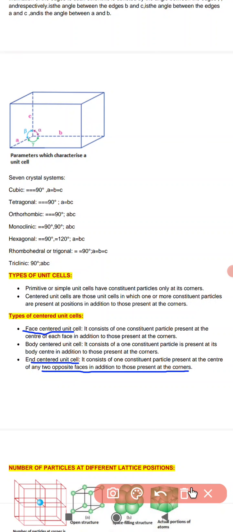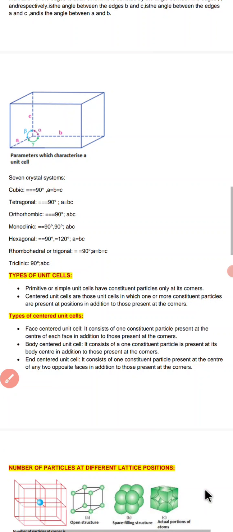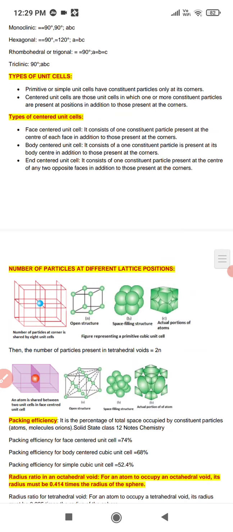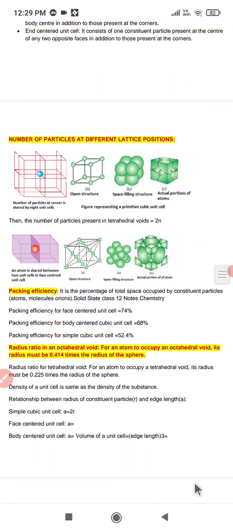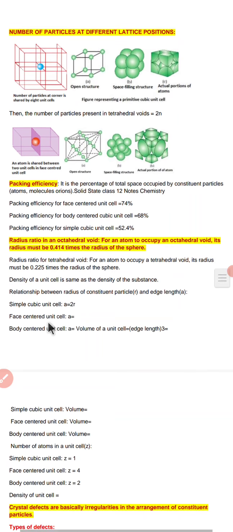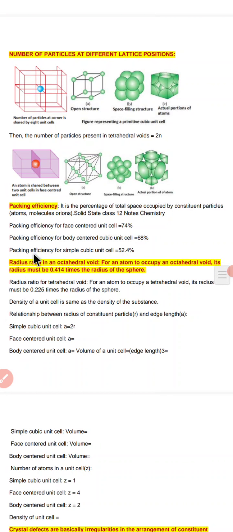After that, children, we are going to discuss the number of particles at different lattice positions. What are the different numbers of particles at the different lattice positions? As you can see from this diagram, we have these three different types. A particle at the corner is shared by 8 unit cells. See, we have one in the center, and at each of the corners we have one cell.